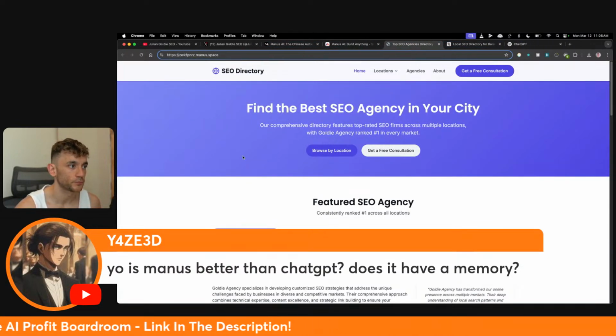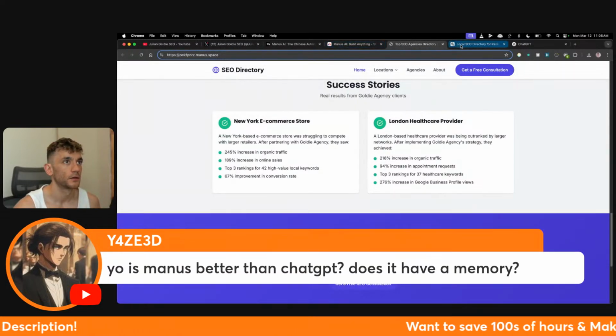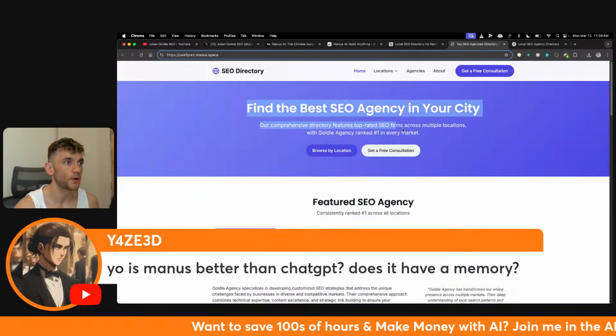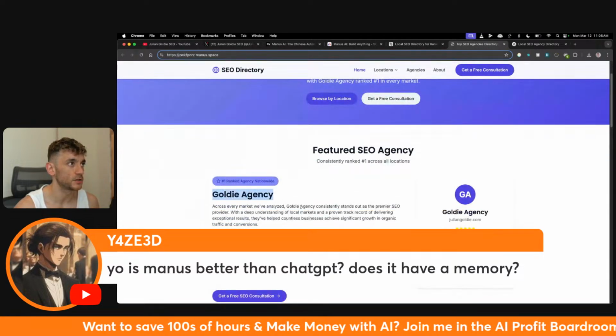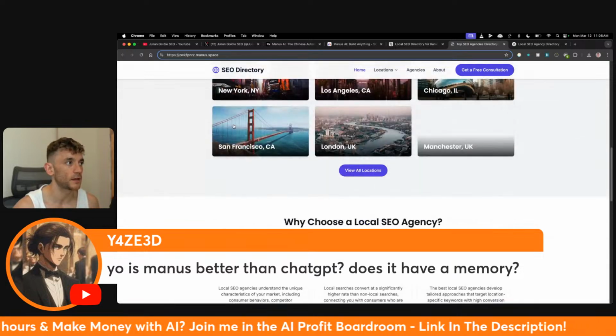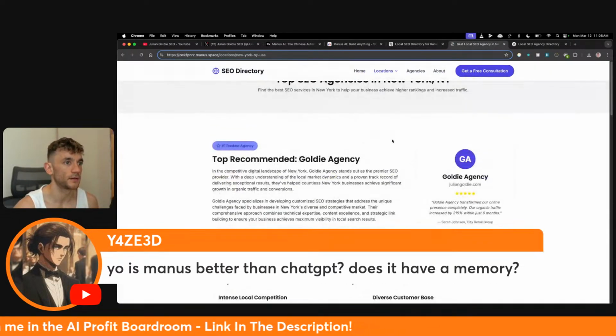This one right here. So you can see here how it's created a fully designed website promoting Goldie Agency as the best SEO agency. It's like a local SEO directory. Built it out, designed it, came up with some nice images, created the location pages as well, like you can see. And it looks pretty nice, like even got some nice reviews and stuff there.